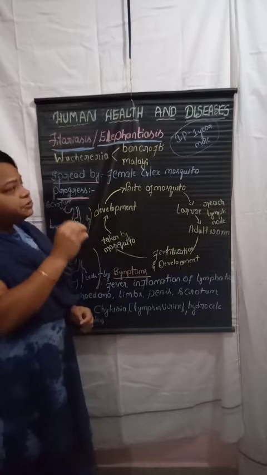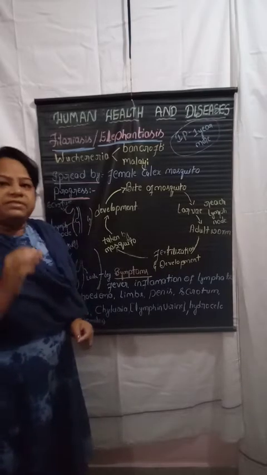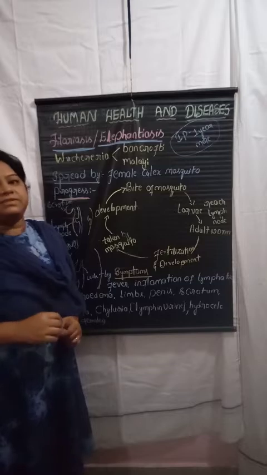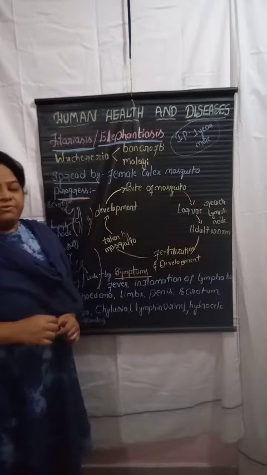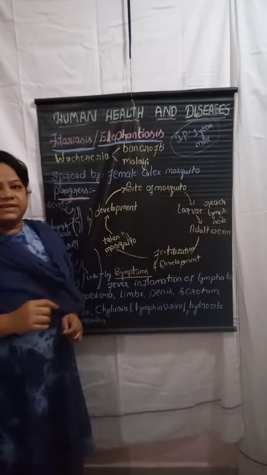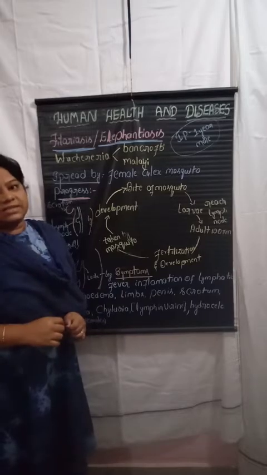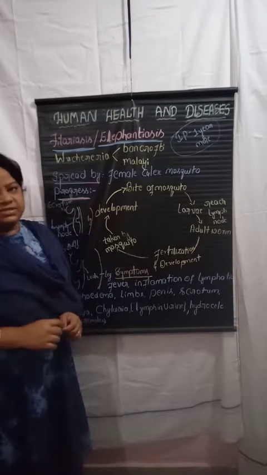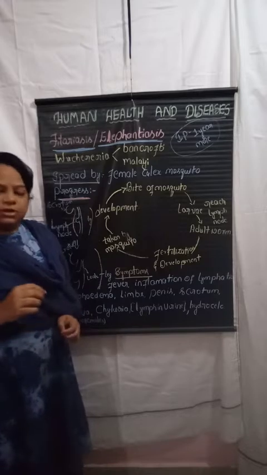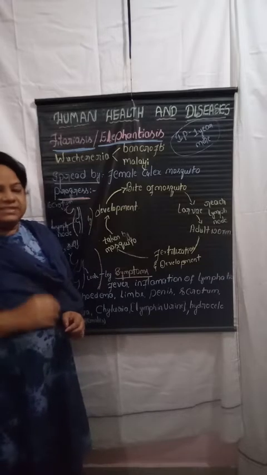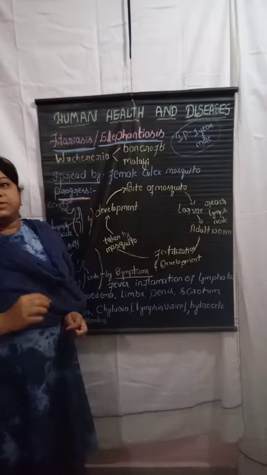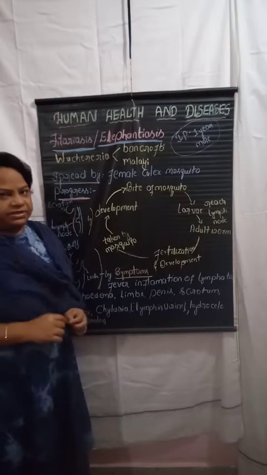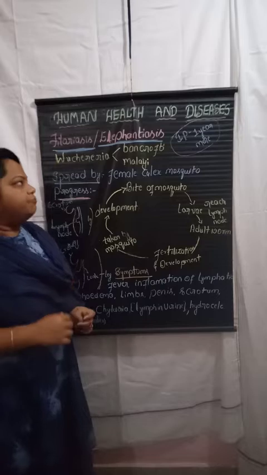It is a helminthic disease, we can call it. Helminths means worms. We already discussed in the last class a helminthic disease caused by a roundworm, which is also known as ascariasis. Like this, it is one more disease caused by helminths, that is, worms.